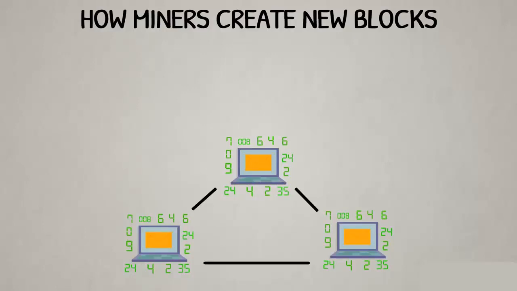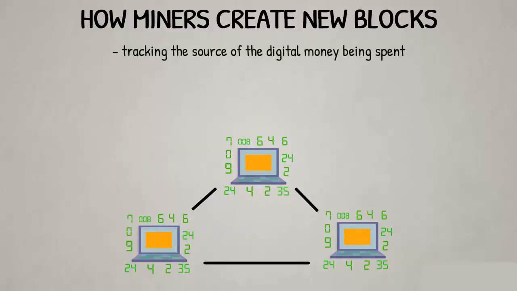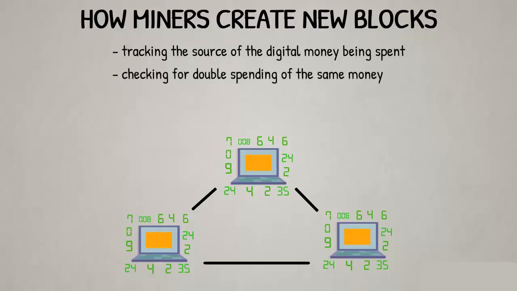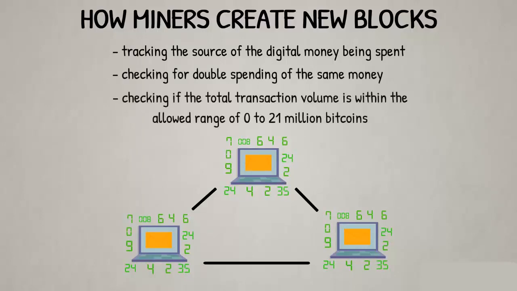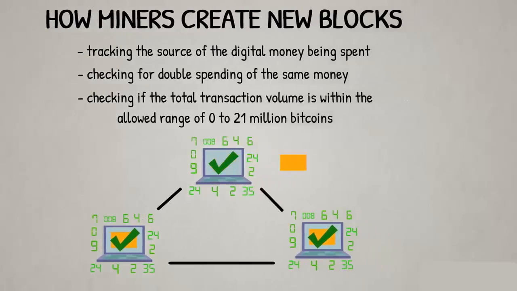First, let's see how miners create new blocks. Mining nodes collect and aggregate new transaction data. Upon receiving such data, each node independently verifies each and every transaction against a long list of criteria, including tracking the source of the digital money being spent, checking for double spending of the same money, checking if the total transaction volume is within the allowed range of 0 to 21 million bitcoins, as 21 million is the maximum total supply of Bitcoin allowed by the system. And the list goes on. The Bitcoin software installed on the node performs a number of other checks and balances.